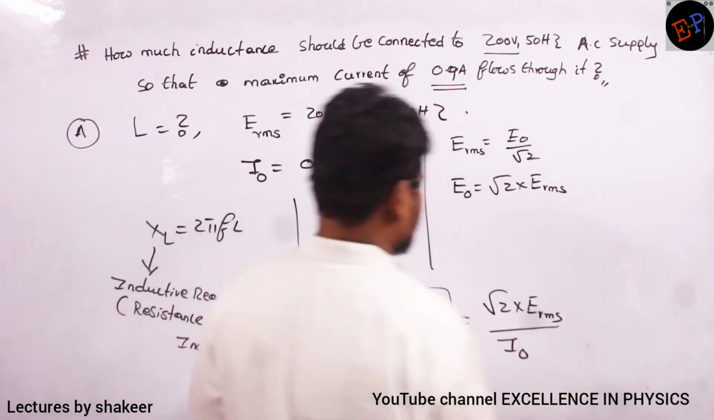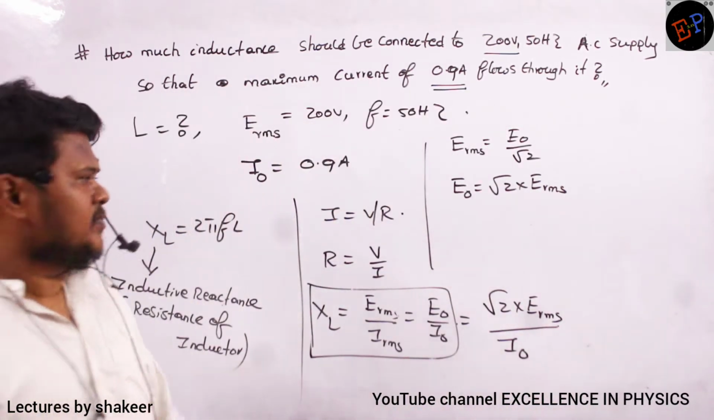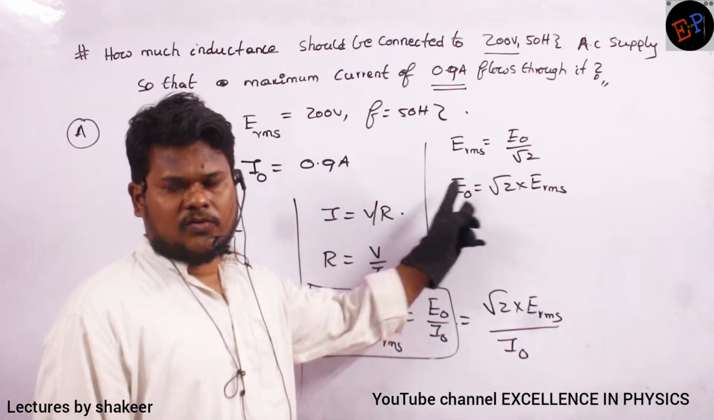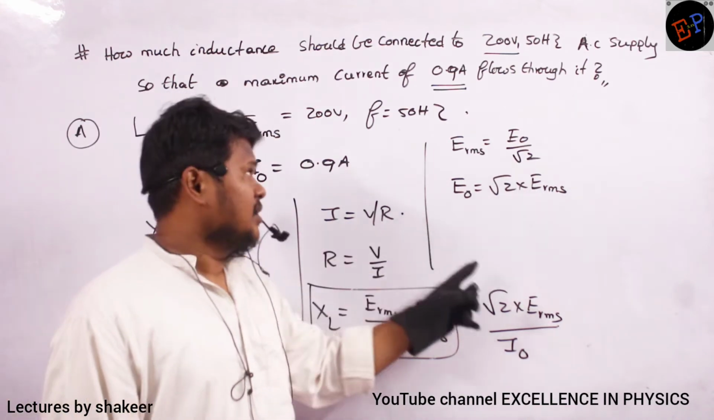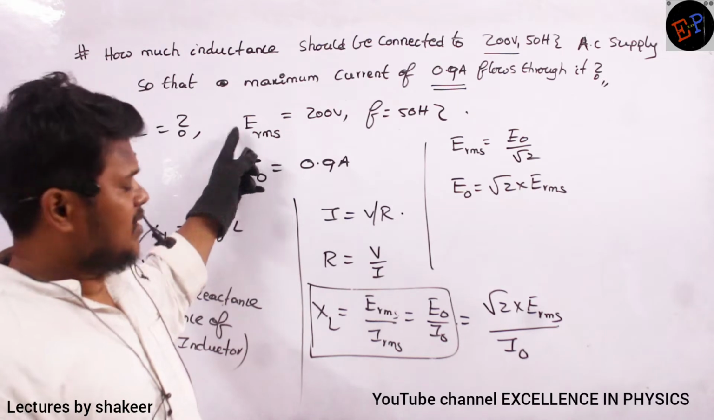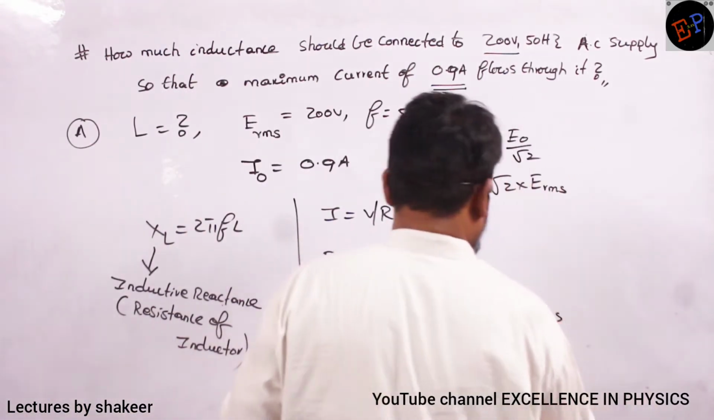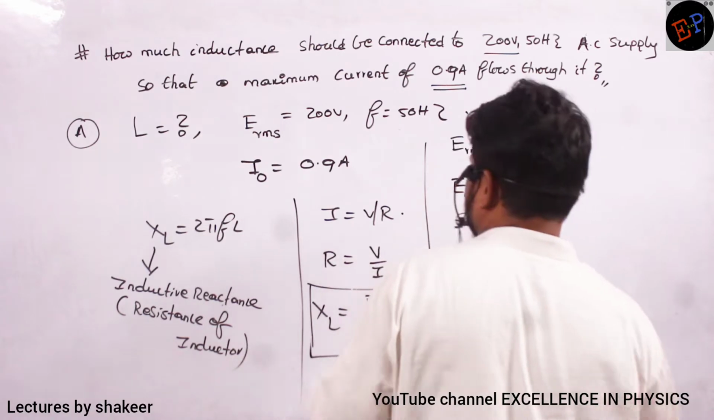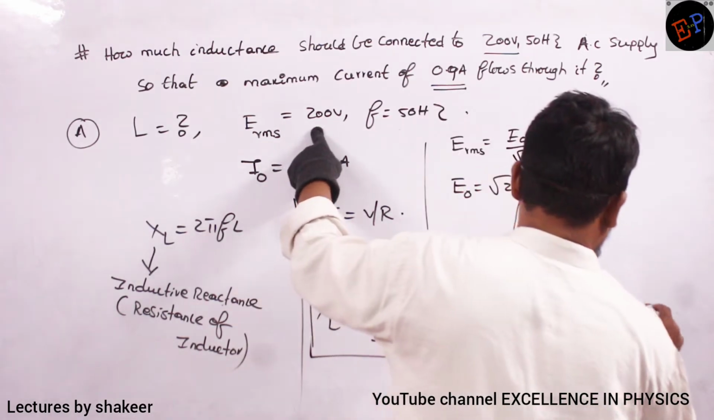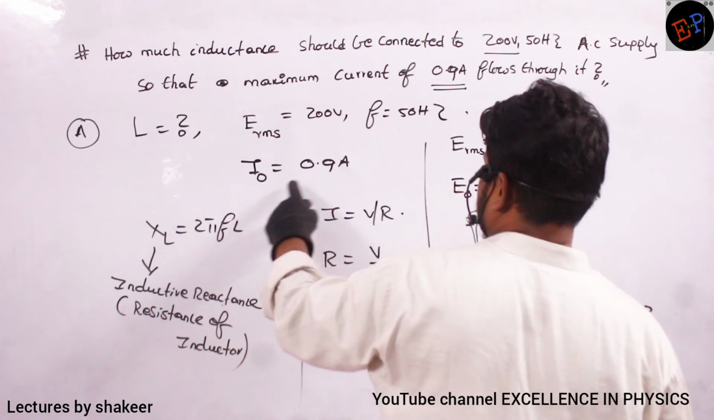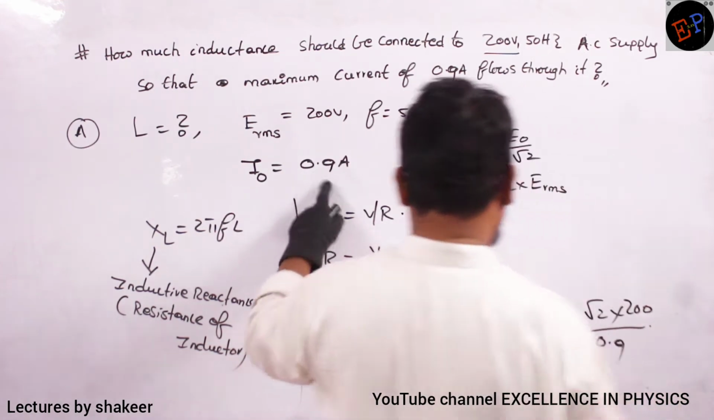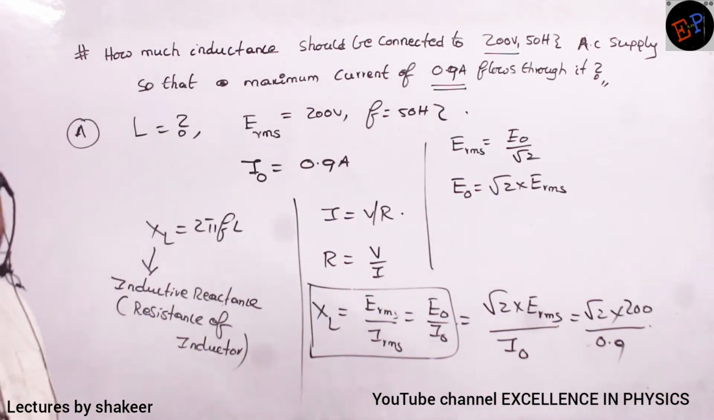I can write like this. Understood, no? E0 is root 2 times ERMS. ERMS value is already given, and I0 is also given. So just do this calculation. So how much will it be? Root 2 times ERMS is 200 and I0 value is 0.9. So from this I can get the XL value.